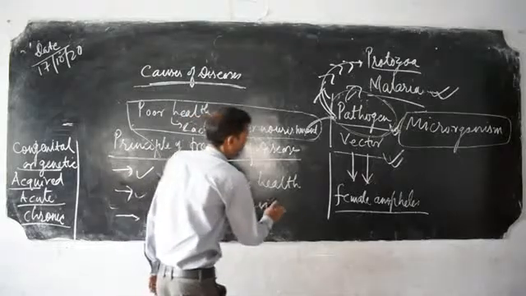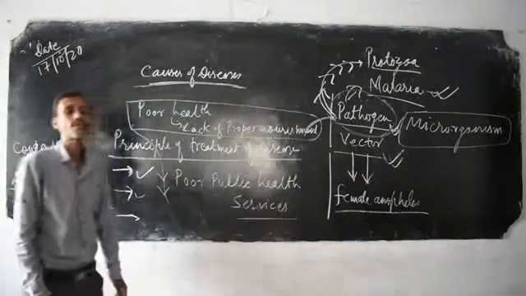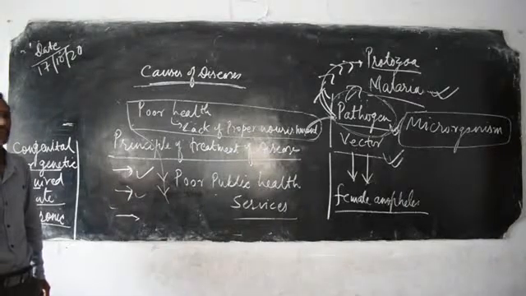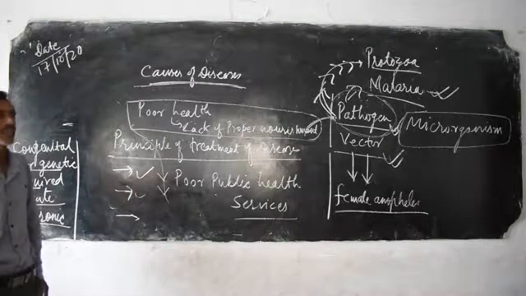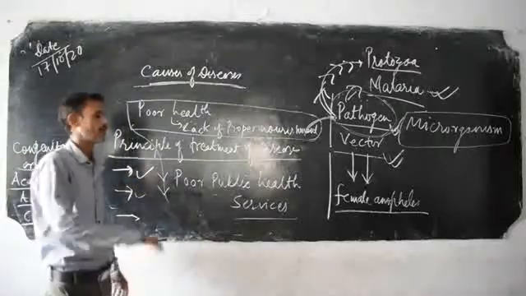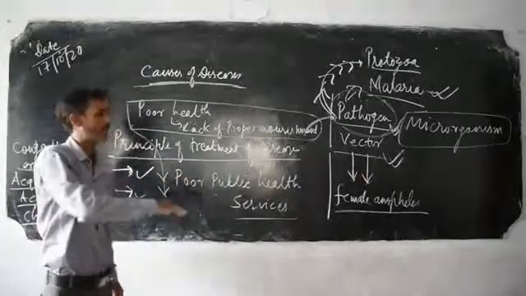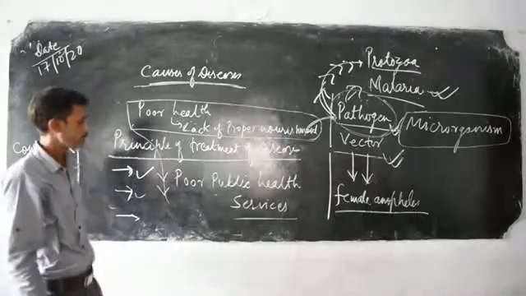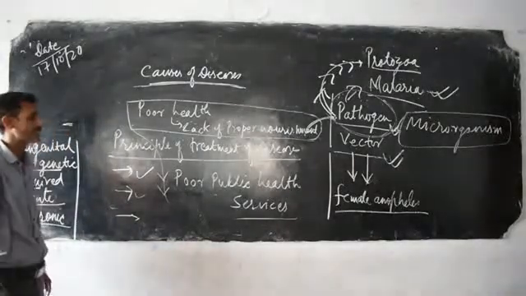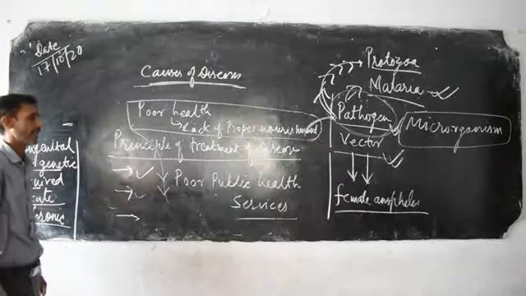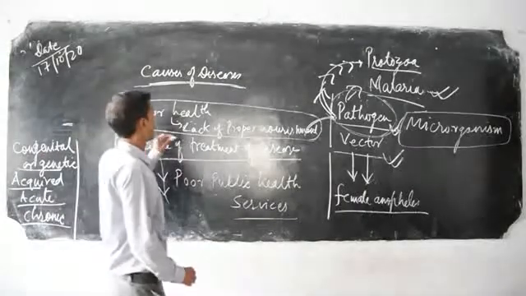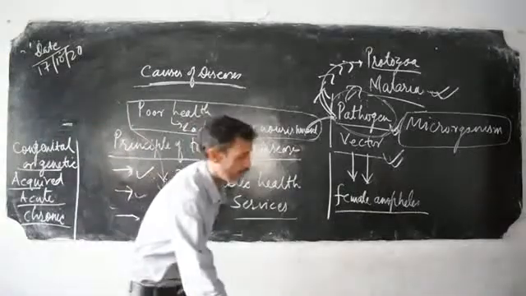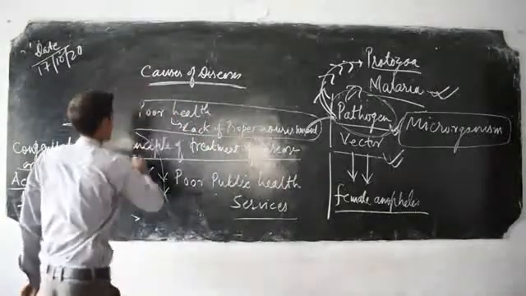We know that individual health is always a community issue. It means an individual cannot maintain health only by himself, but the surrounding physical environment as well as community services, like garbage disposal, proper sanitation, and drainage systems, matter. So the third level of cause is poor health services. Now there are certain contributory causes.